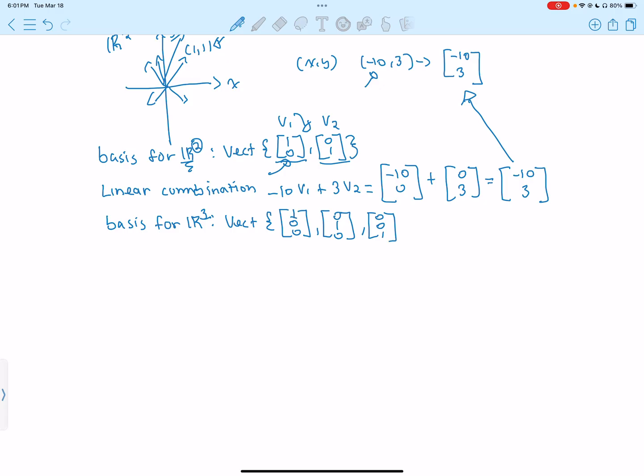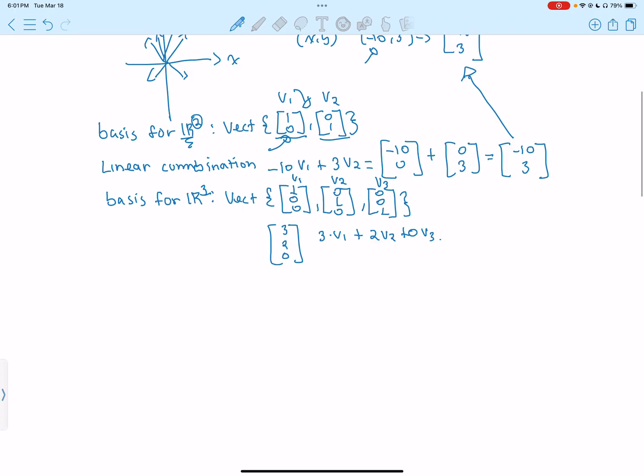We just have a 1 in every single row and zeros for the rest. And as we can see, any vector in R3, for example 3, 2, 0, we are able to find by doing 3 times vector 1, plus 2 times vector 2, and plus 0 times vector 3.